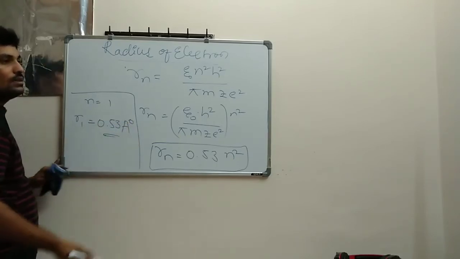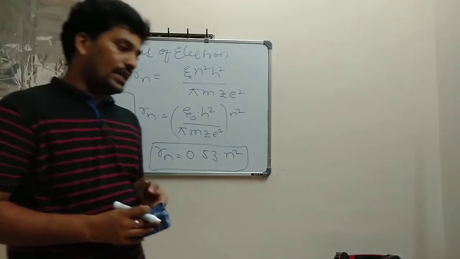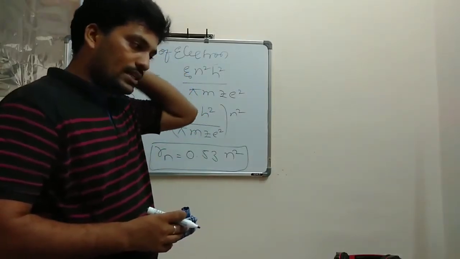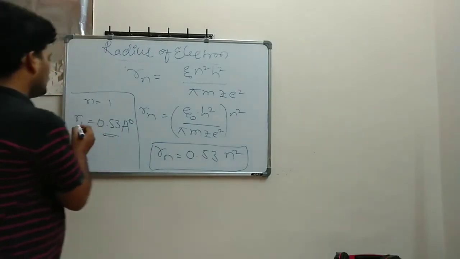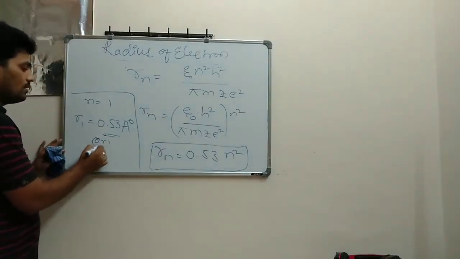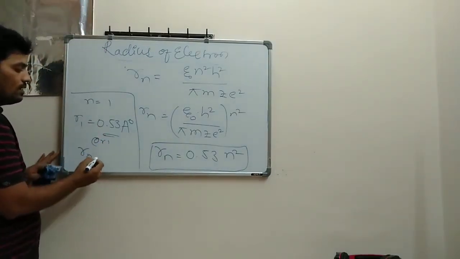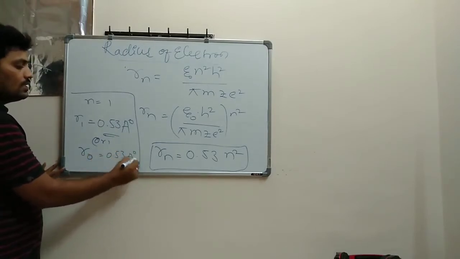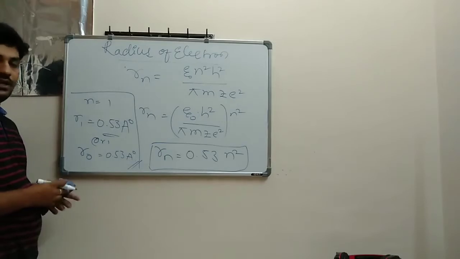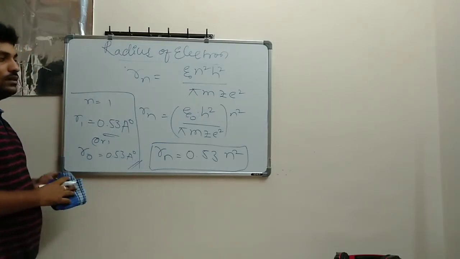This is also called Bohr's radius, represented by the symbol R0. So R0 is equal to 0.53 Armstrongs. This is nothing but Bohr's radius. Okay, next.